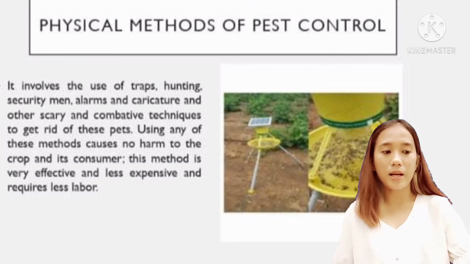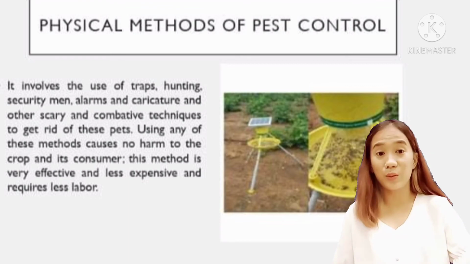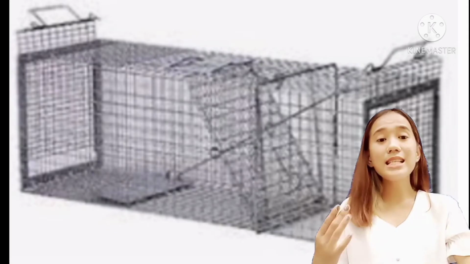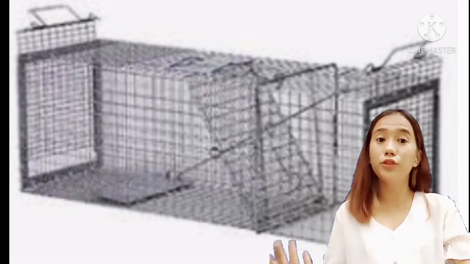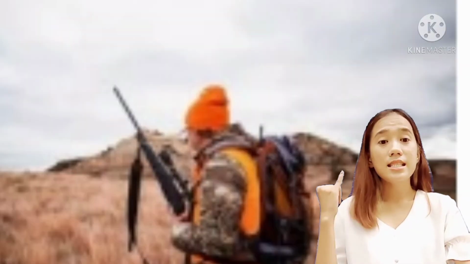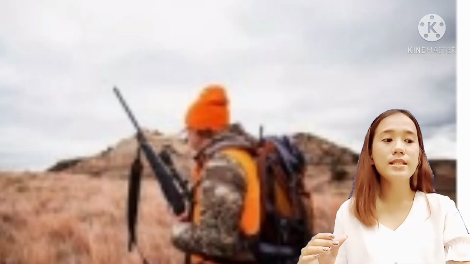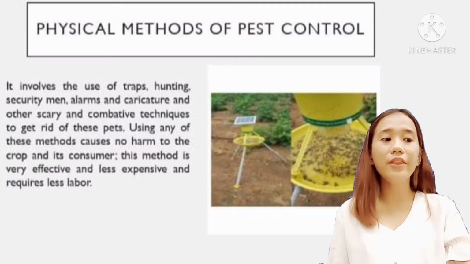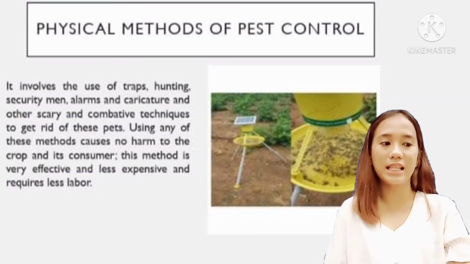This method of pest control is mostly used for macropests like rodents. It involves the use of traps, hunting, security men, alarms, scarecrows, and other scary and combative techniques to get rid of these pests.